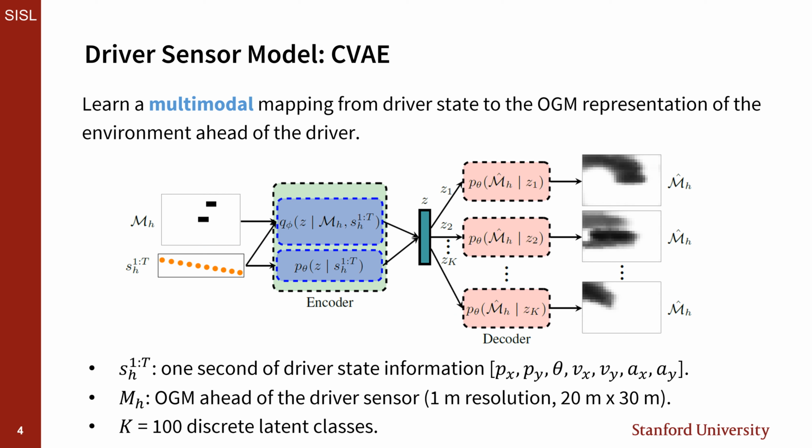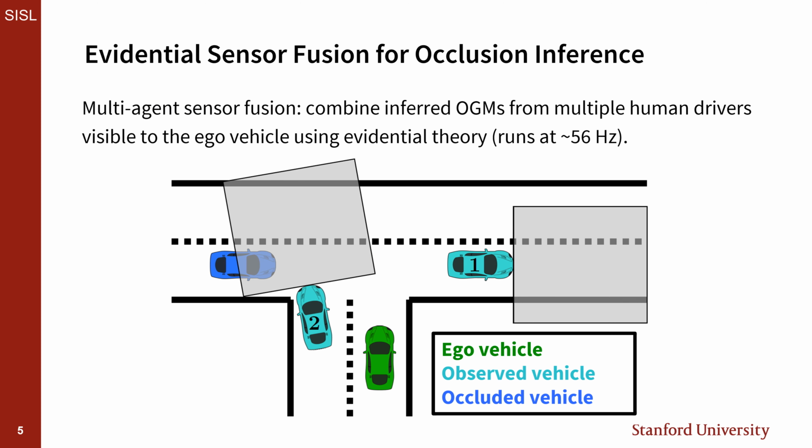First, we learn the CVAE driver sensor model, a multimodal mapping from an observed driver trajectory SH to the occupancy grid map, or OGM, of the view ahead of the driver, MH. The CVAE encodes MH and SH into a discrete latent space Z, which is then decoded into an occupancy estimate MH hat. During inference, only the trajectory is encoded, and the multimodality is captured in the learned prior P of Z given SH. Second, inferences from multiple observed drivers are fused together in the occluded regions of the ego vehicle's OGM using evidential theory. Our algorithm runs at 56 Hz.